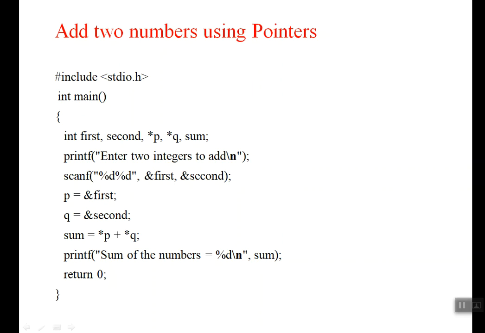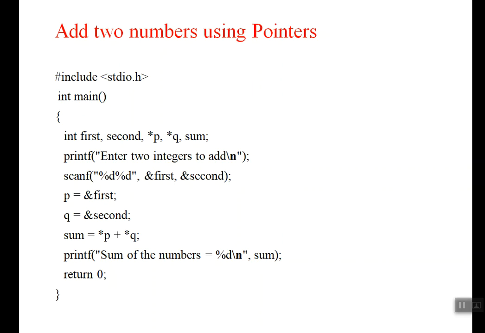What is Q? Address of second. And from the address, how to access a value? Yes, we need star. Star P plus star Q will give you the sum. Star P takes the value of P, that is the first input we give, and star Q will take the value of this address, that is the second input you give, and the sum of numbers we can print as sum, right? So this example will tell you how to use a pointer variable, right?